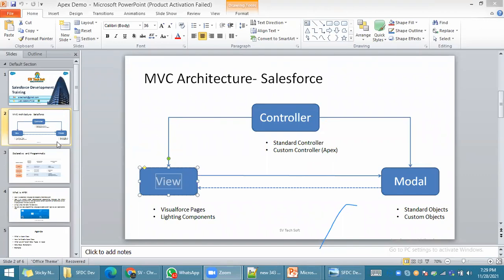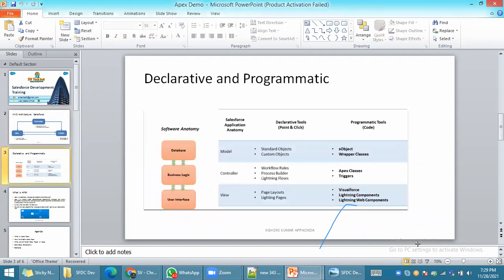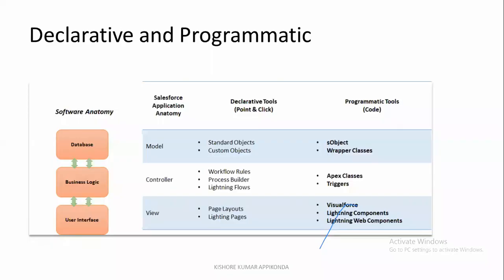Great. Coming to the next slide, just before going further, I will give some overview. What is the difference between declarative and programmatic? What is the meaning of declarative? Declarative is nothing but point and click. Salesforce provides each and every functionality through point and click, with no need to write any code.